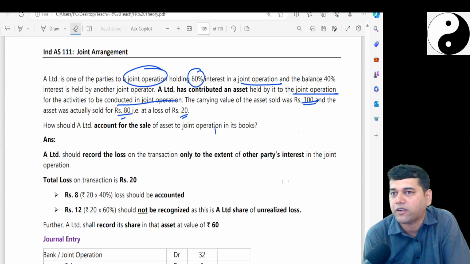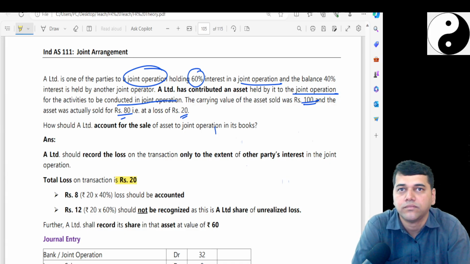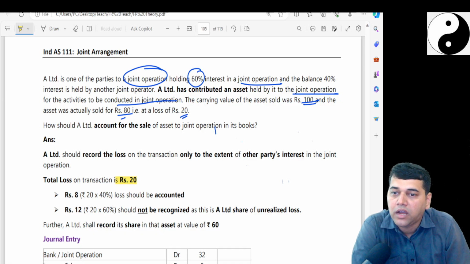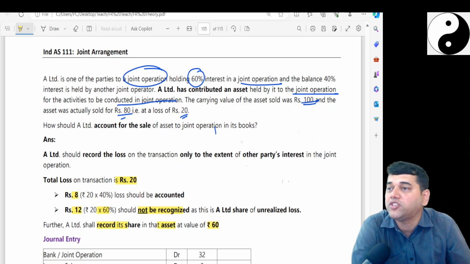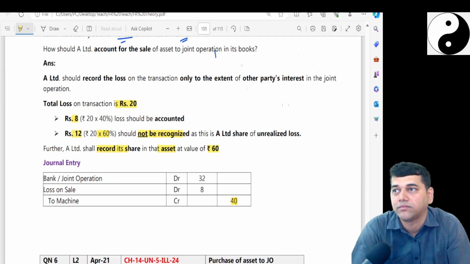A Limited has to record now. You have made a loss, right? How much is your loss? 20. Bank account debit, credit PPE, and loss. Bank account debit, loss account debit. Out of this, how much is the loss belonging to the other party? 8 rupees, 20 rupees into 40%. Your portion is 12. You should not recognize your portion. Okay. So you should record the share of the asset at 60 rupees. So what goes out of PPE is only 40, because your asset is with you only, no?